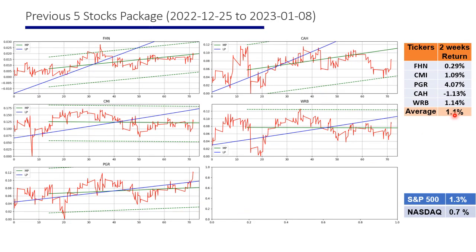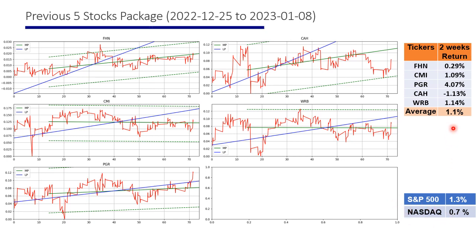And these are now the returns of the previous package. As you see, the returns of each individual stock are changing between 4% and minus 1%. And the average of this package is 1.1% compared to the market, for example, S&P and Nasdaq.